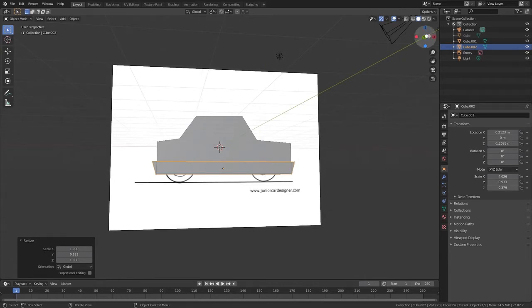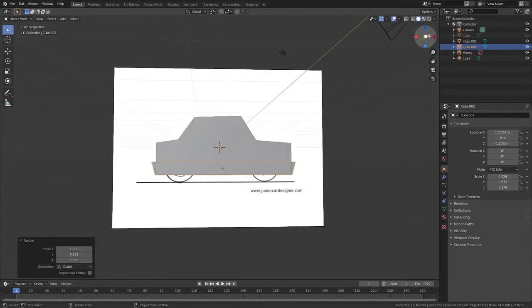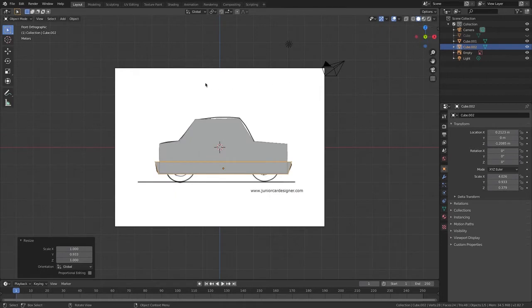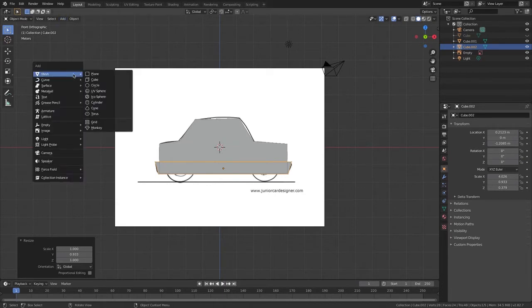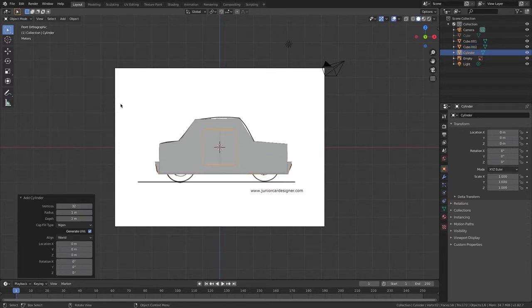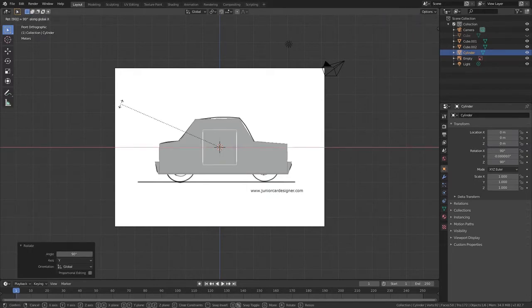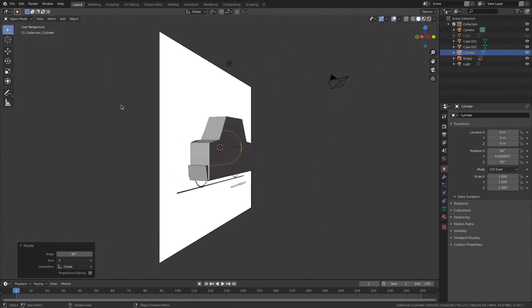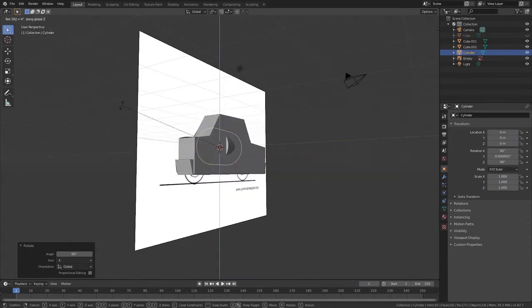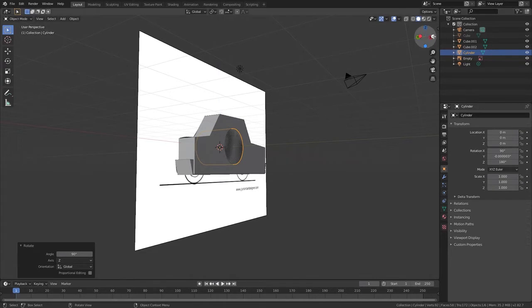Now, what I'm going to do is I'm going to go on the Y axis and I'm going to go Shift A, Mesh, and go Cylinder. Now I'm going to go RY 90, RX 90, RZ 90. There we go.